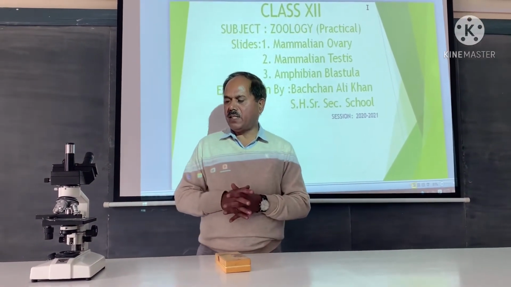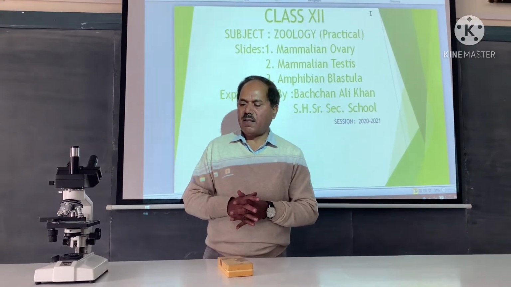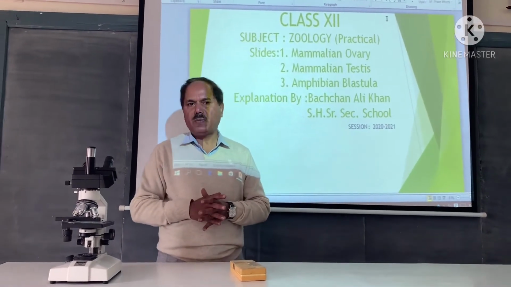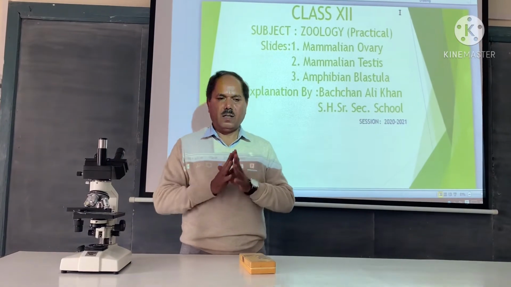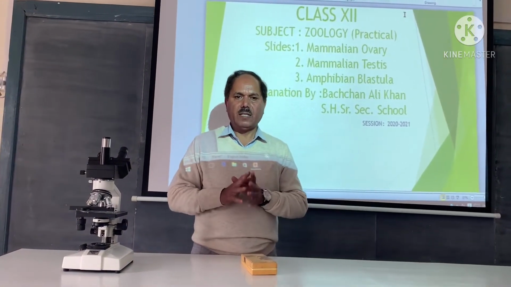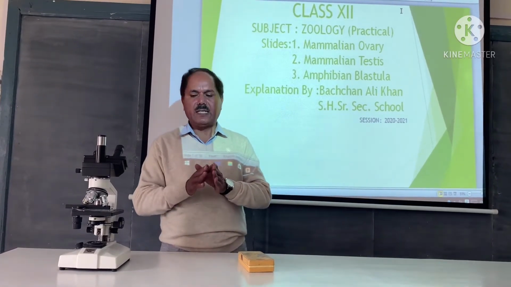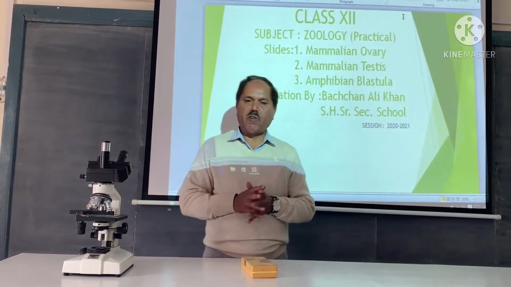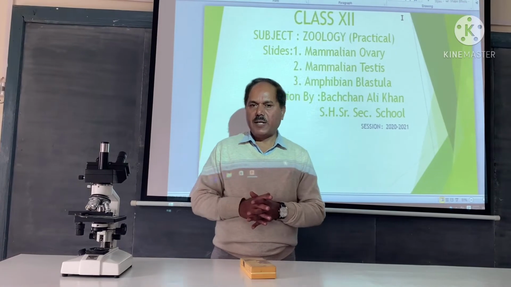There is also a stage showing ovulation, which means release of secondary oocyte from the follicle, also rupturing wall of ovary. This secondary oocyte from ovary is released into infundibulum of fallopian tube.